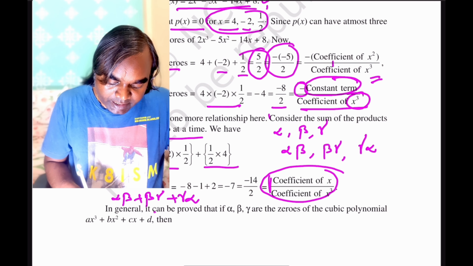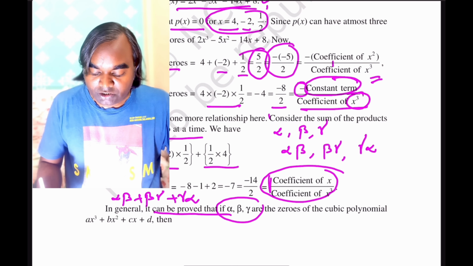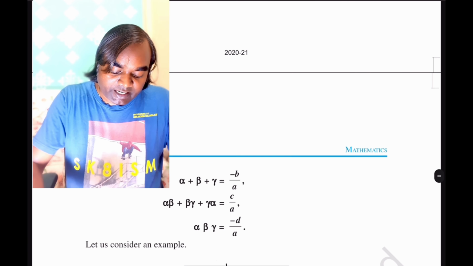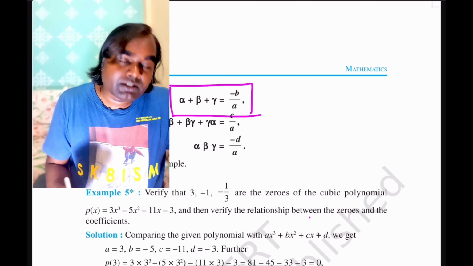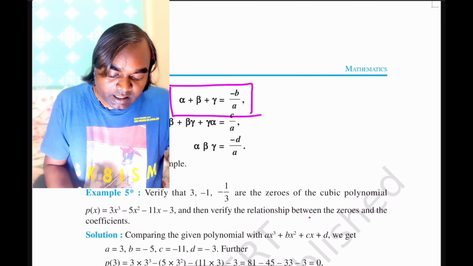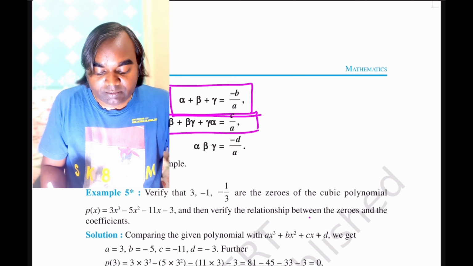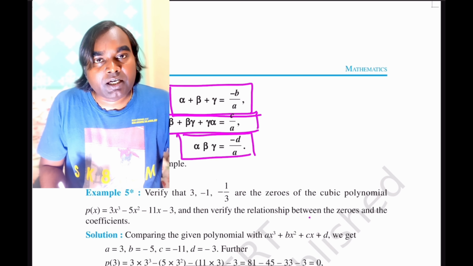So in general it can be proved that if alpha, beta and gamma are the zeros of the cubic polynomial ax cube plus bx square plus cx plus d, then alpha plus beta plus gamma is equal to minus b by a, alpha beta plus beta gamma plus gamma alpha is equal to c by a, and the product of all three zeros alpha beta gamma is equal to minus d by a.